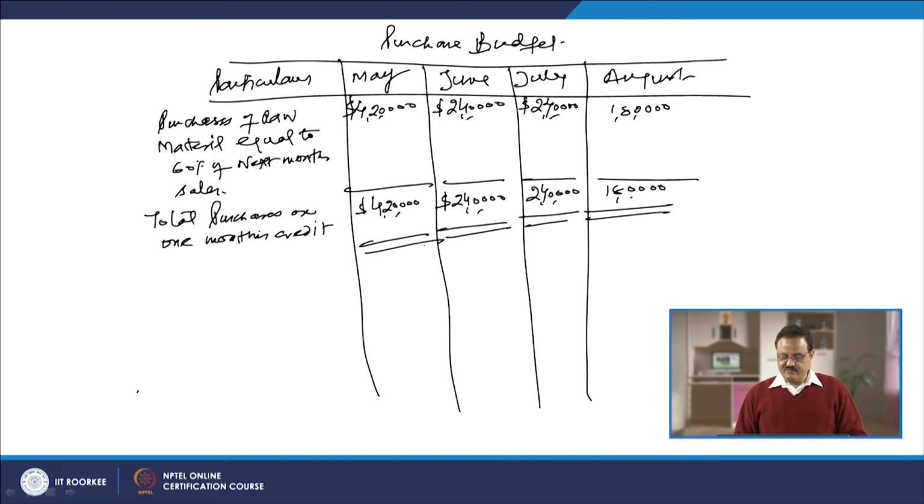July purchases will be $240,000 and August will be $180,000, which is 60% of the total sales we are going to make in September, but the purchases will be in the month of August. This schedule is called the purchase budget or purchase budget schedule, right.